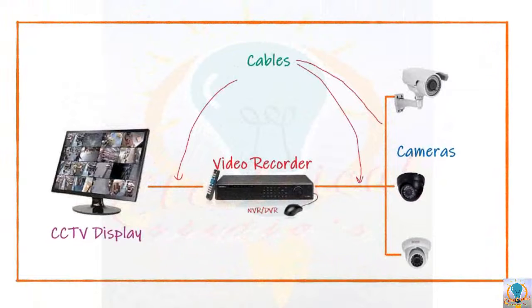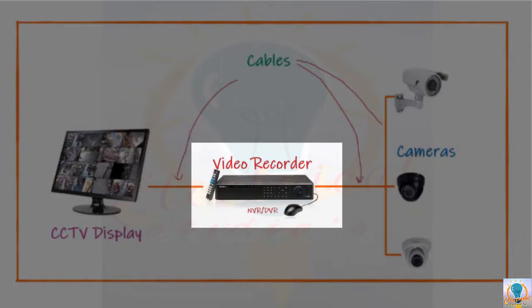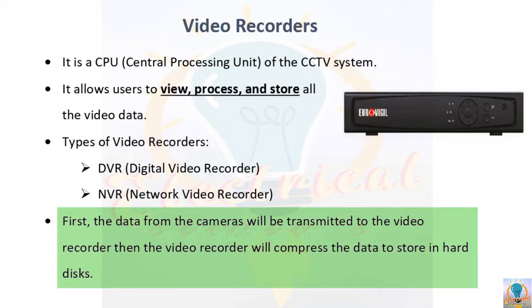See in this image, first the data from the cameras will be transmitted to the video recorder, be it a DVR or NVR. Then this video recorder will compress that data in order to store it in its hard disk. This is the general thing with both recorders.